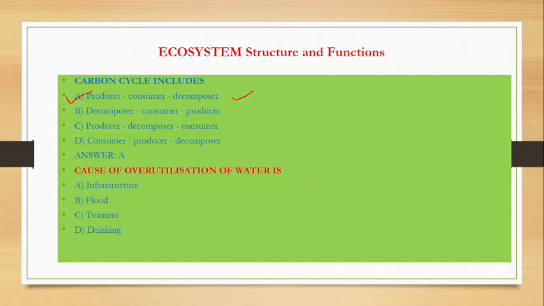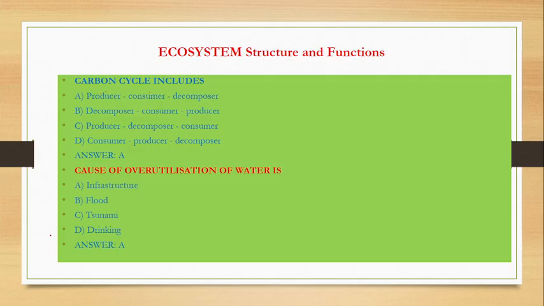So overutilization of water, which one will be the answer? From the options, infrastructure, the most important one. Lots of buildings are there, high skyscraper buildings, and different buildings are built. Then we have different roads, different railway networks. The big infrastructure needs water, if we have dams.